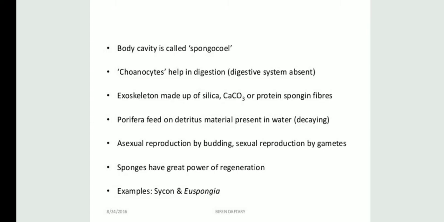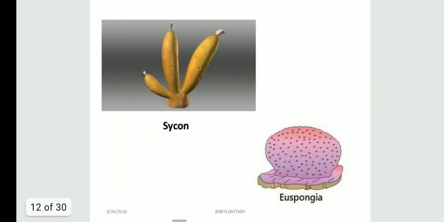Talking about their reproduction, students, asexual reproduction is performed by budding and sexual by gametes. And sponges have a great power of regeneration. So if their body is accidentally cut from one side, they can regenerate it in a better way. For example, Sycon and Euspongia. So you can see here, this is the picture of Sycon and Euspongia.